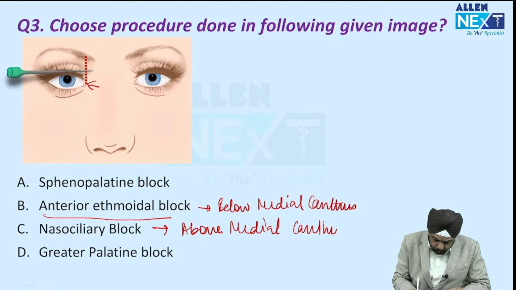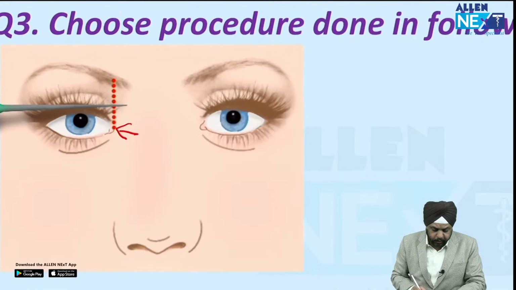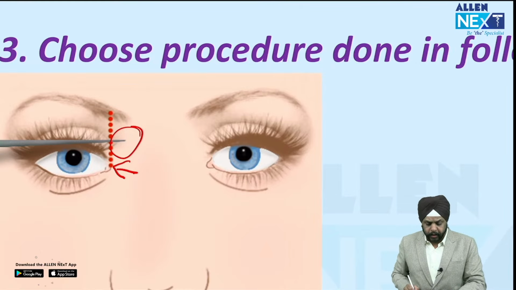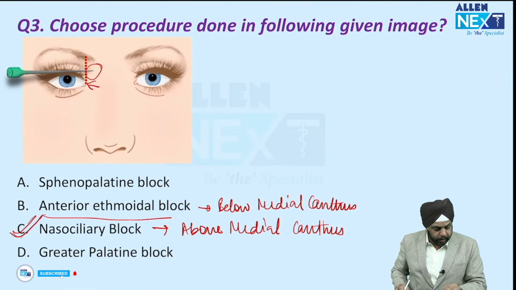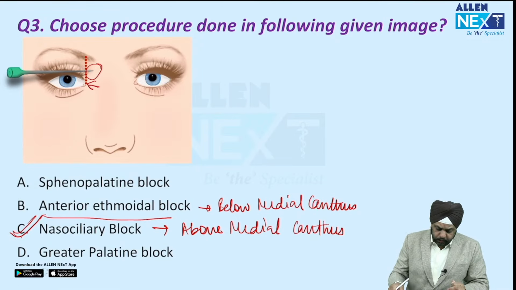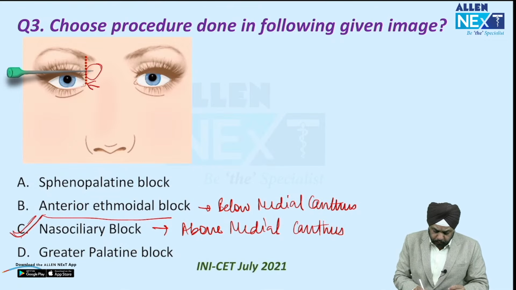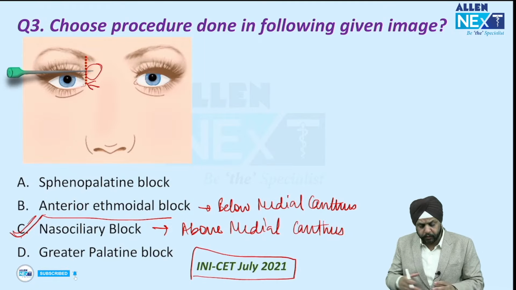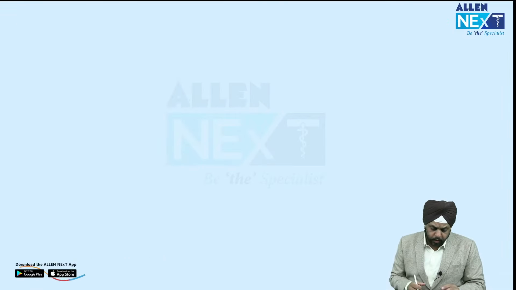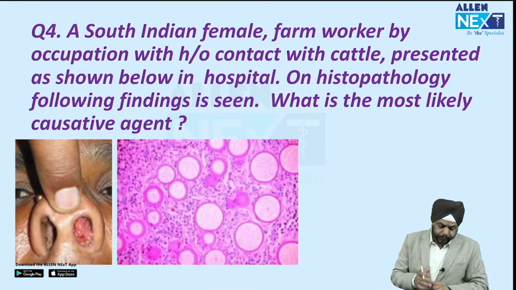So as you can see over here in this photograph, it is right above the medial canthus. So the answer over here definitely will be the nasociliary block, right? Okay, so that was the answer in this question. Pretty straightforward question. It is again a repeat question. It was asked in the INI-CET July 2021 question, and I have discussed this question earlier as well, right?